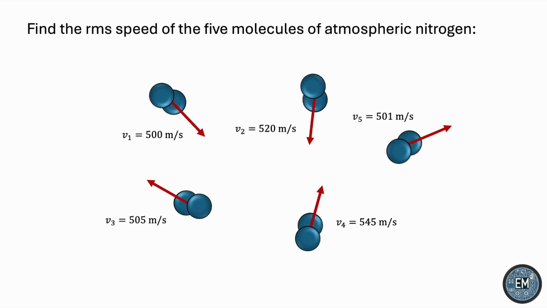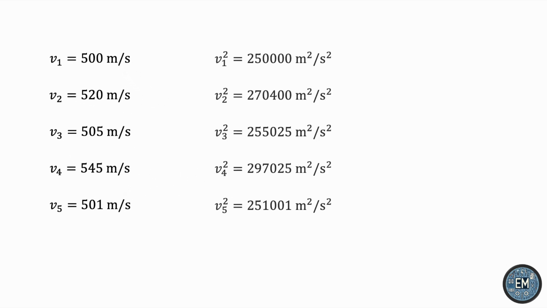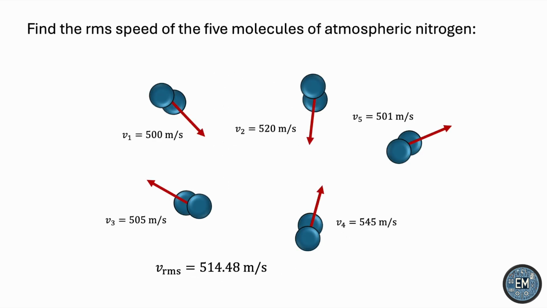Let's say we have these 5 molecules of atmospheric nitrogen moving at different speeds. If we want to find the RMS speed, then we take these 5 numbers, square them, and then find the mean of the squares. Then we take the square root of this result, and that will be the RMS speed. In this case, the RMS speed of the 5 molecules is approximately 514 meters per second. And we can see that it does a very good job at representing these variations with a single number.